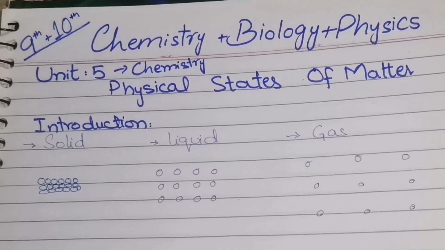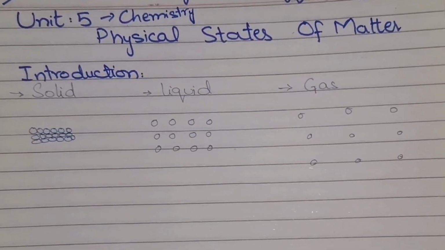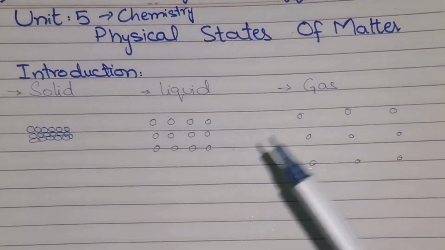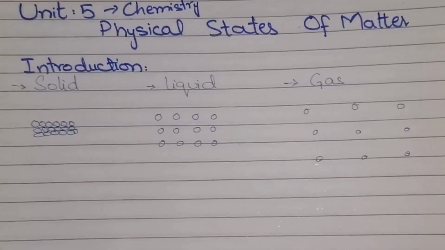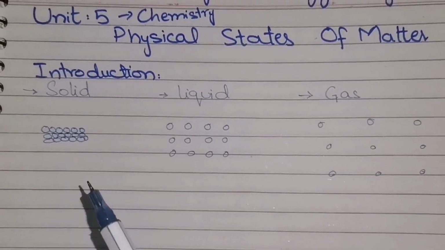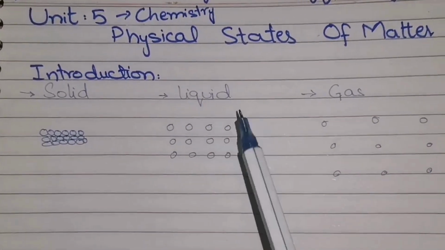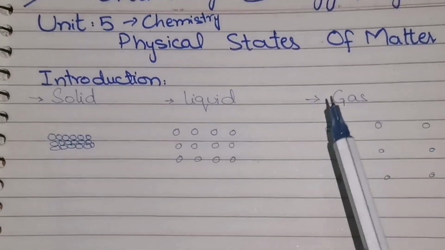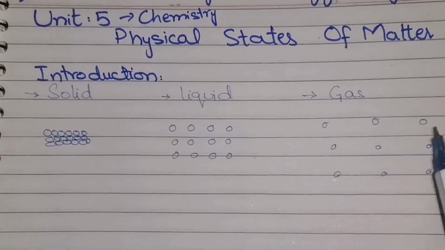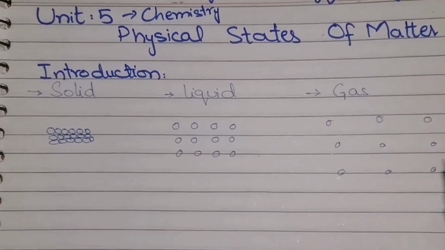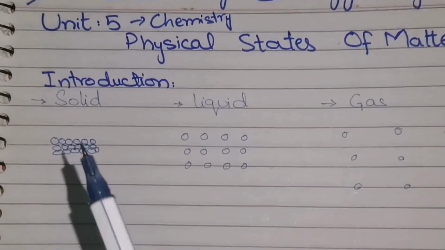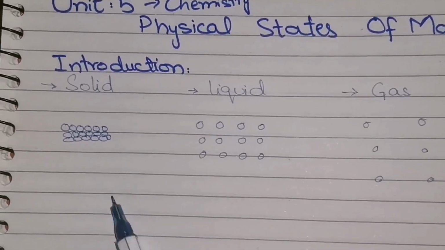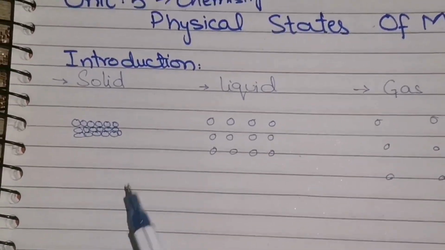Starting with chapter 5, there are three main states of matter, that is solid, liquid and gas. Remember one thing, that the particles of solids are closely packed together. The particles of liquid are a bit far apart from each other, while the particles in gases are very much far apart from each other. The closer they will be, the stronger the intermolecular force will be, the stronger they will be held together.